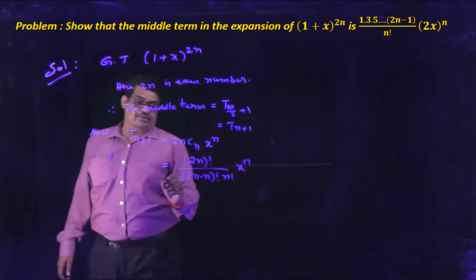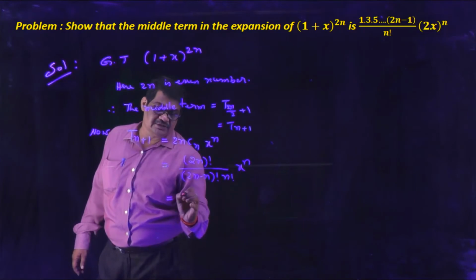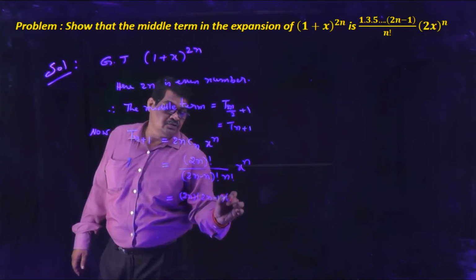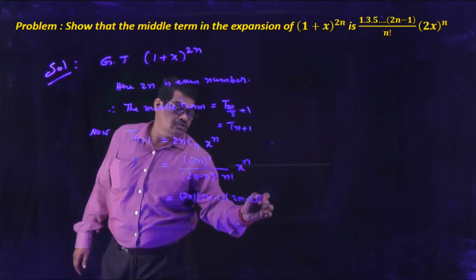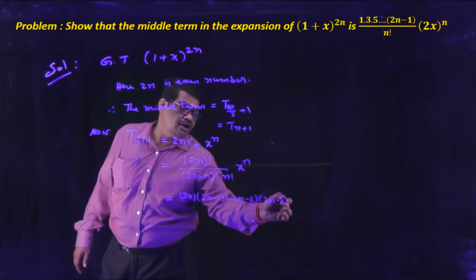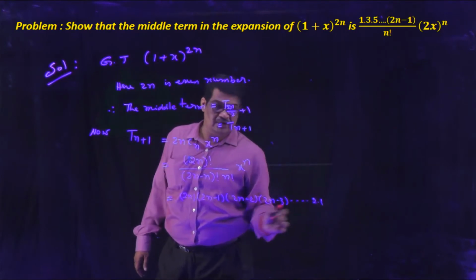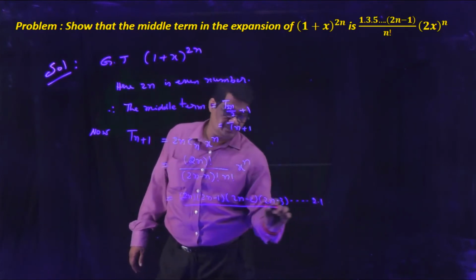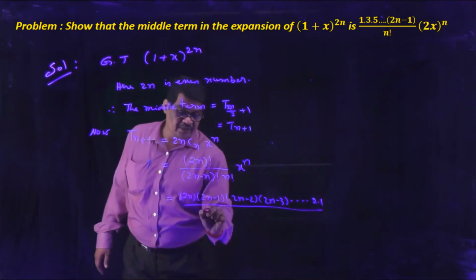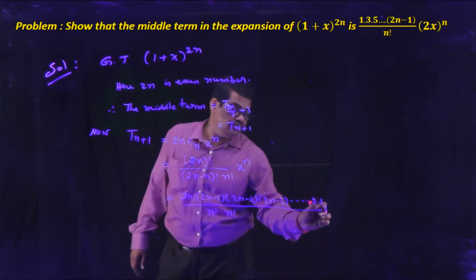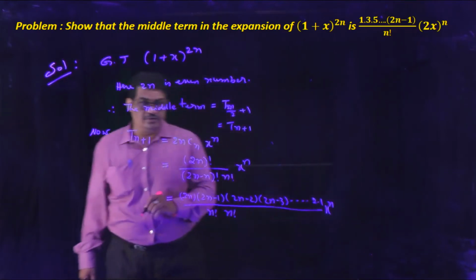This 2n! can be written as 2n, (2n − 1), (2n − 2), (2n − 3) and so on down to 2 into 1, divided by n! into n! into x^n, since 2n − n is n.